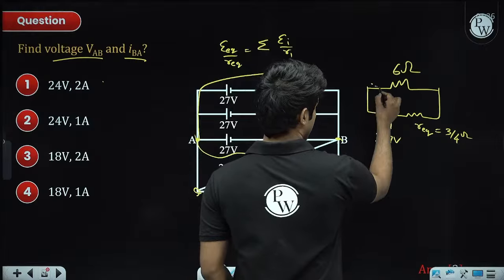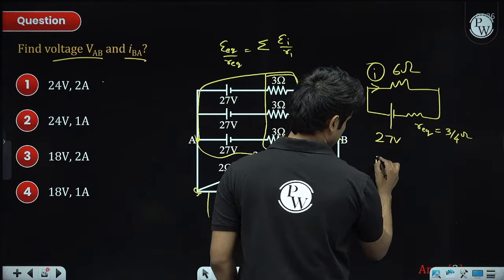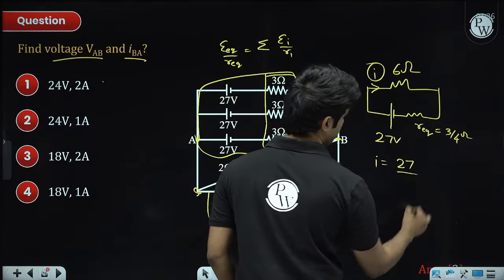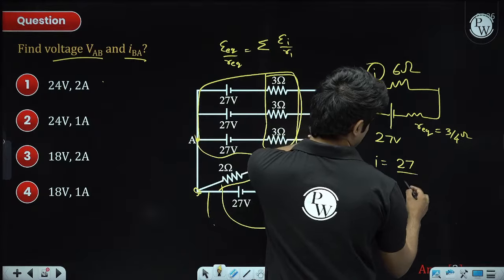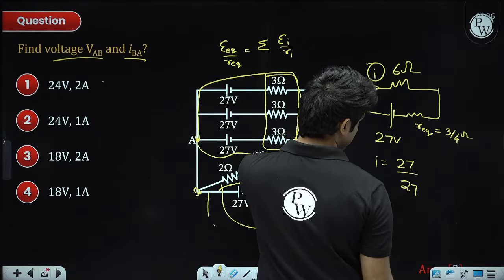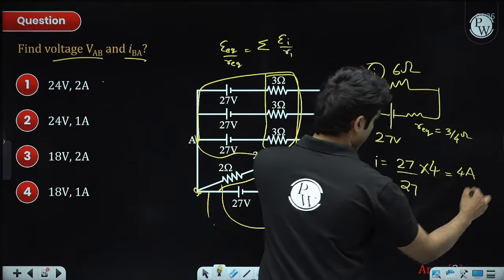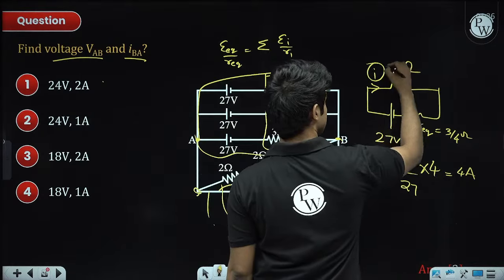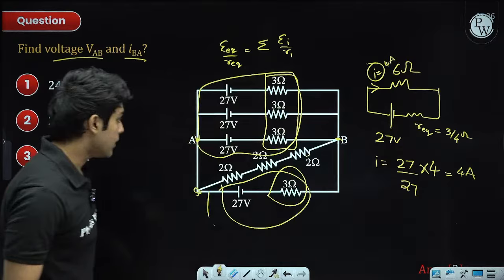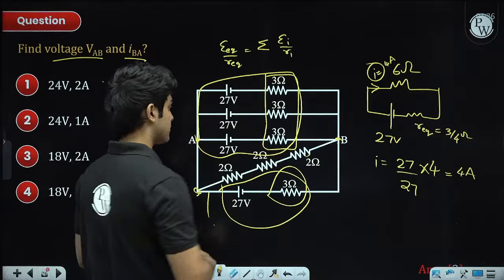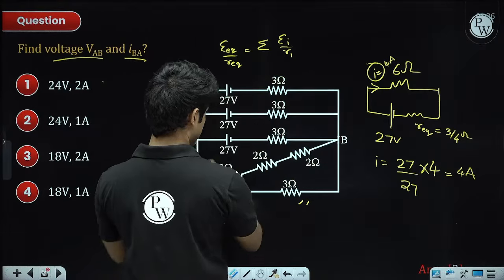Now the current through the 6 ohm resistance we can find using KVL. That current is V divided by resistance, which is 6 plus 3 by 4, so 27 divided by 27 by 4. So this is 4 amperes. So the current through the 6 ohm resistance, this I, is 4 amperes. But what we wanted was the current through the AB branch.